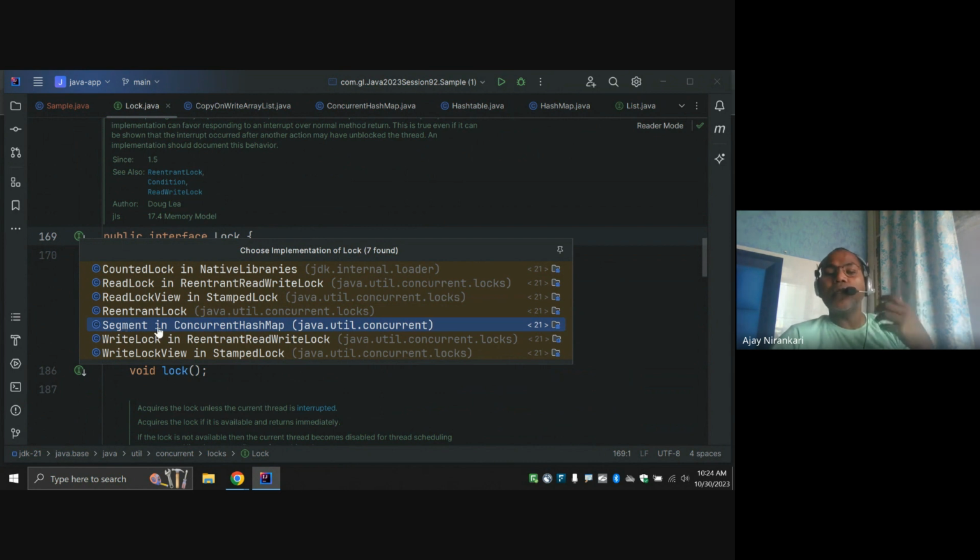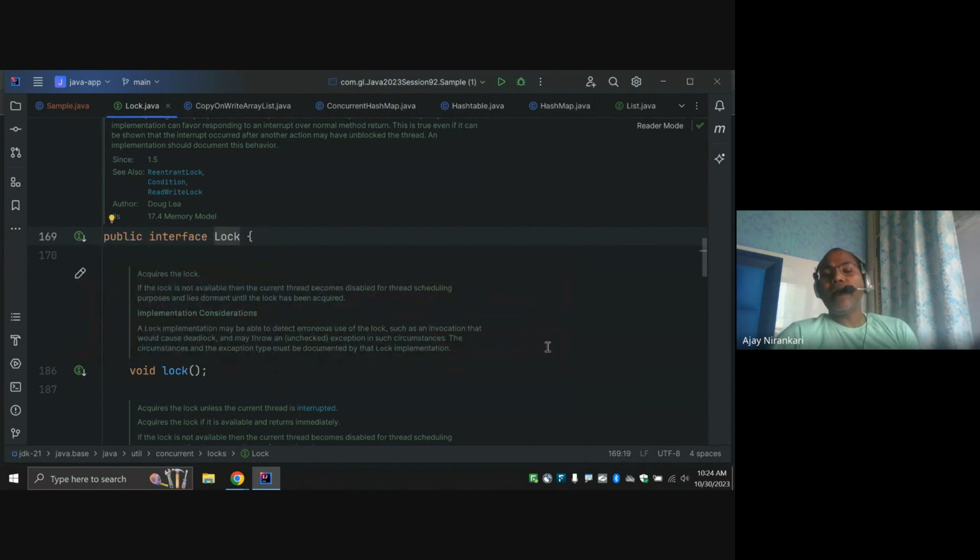So Java suggests, if possible, you can use the concurrent hash map, or simply the write lock implemented by reentrant lock. Similarly, stamped lock. These are different implementations of the lock interface, and you can use any one implementation.